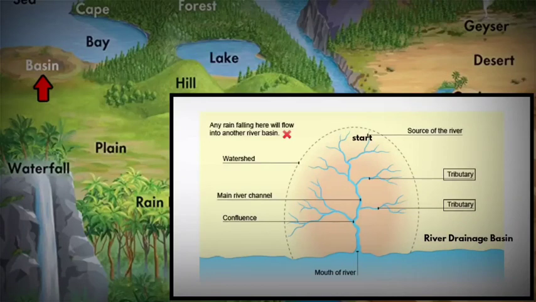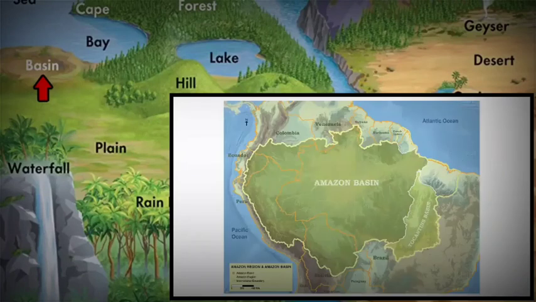Heavy and continuous flow of water sinks some land and accumulates in other places. This process is called erosion. Heavy and continuous flow of water picks up sand particles along the way, causing land erosion. The land that is taken away is now lower than the other land. Basins usually take thousands of years to form. The Amazon basin in northern South America is the largest in the world.